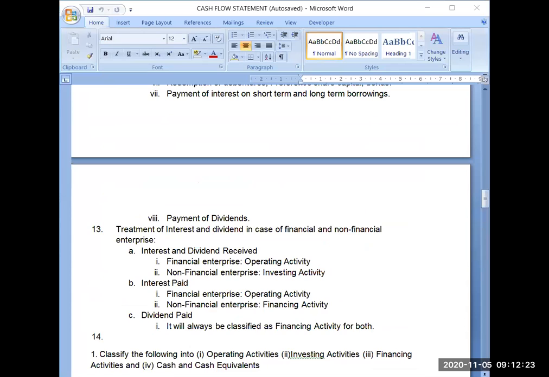See, either we can pay the interest or we can receive the interest. If I am paying the interest, that is only because of financing activity. In normal circumstances, we will always be assuming in the questions non-financial organizations.